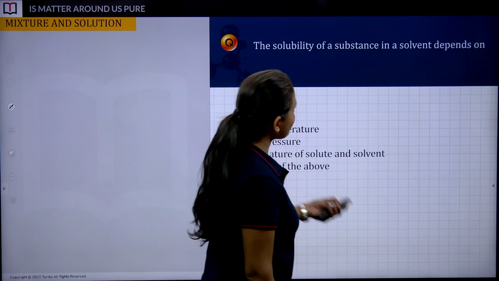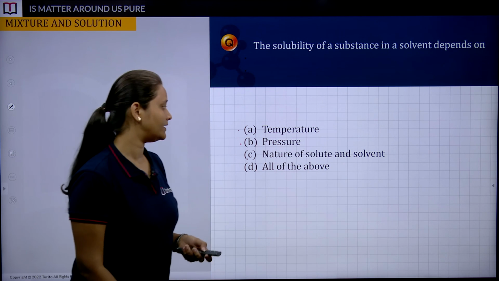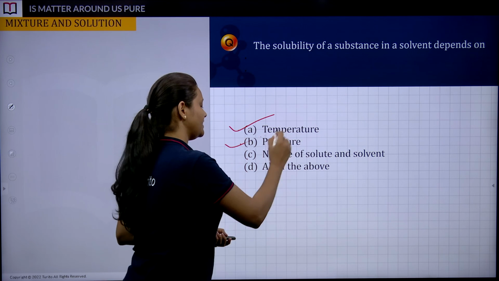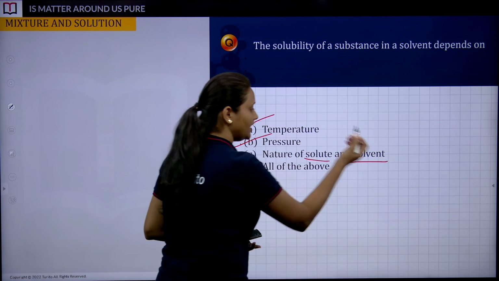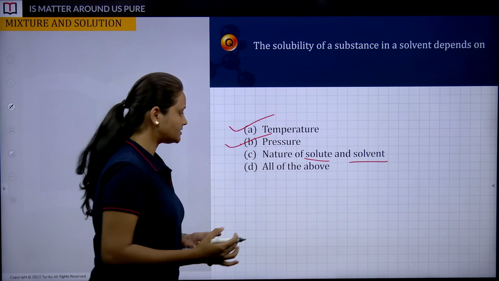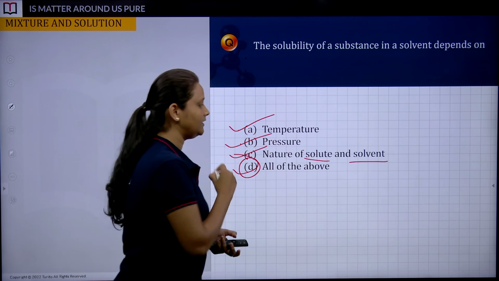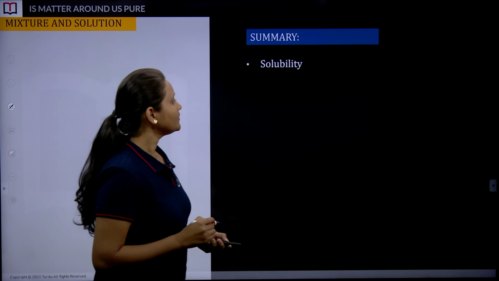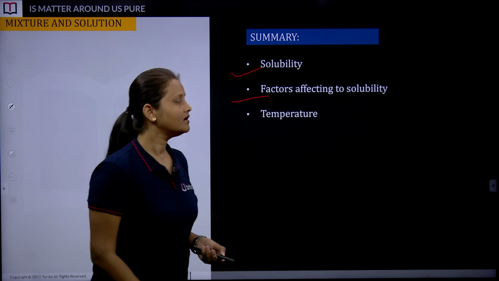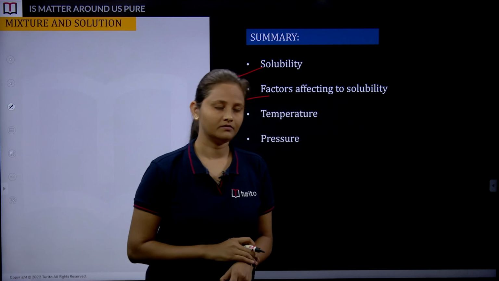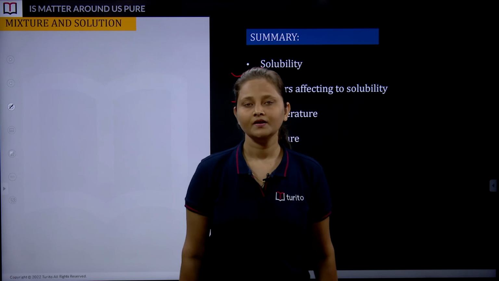Next, the solubility of a substance in a solvent depends on temperature, pressure, nature of the solute and solvent. Temperature, yes. Pressure, yes. And the nature of the solute and solvent is also one of the considerable factors which affect the solubility. So our correct answer is option D, all of the above. So students, that was all for the day. We have learned about the solubility and the factors affecting solubility such as temperature and pressure. Till we meet next time, take care and keep studying.